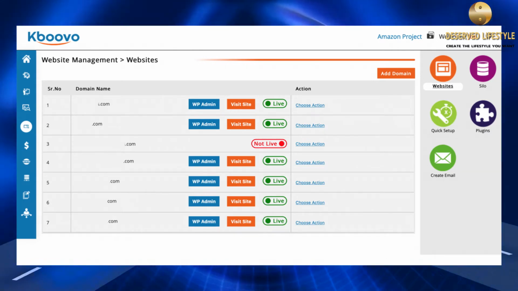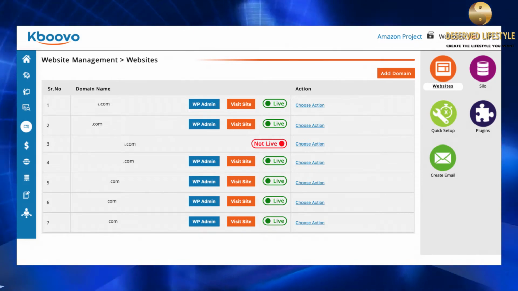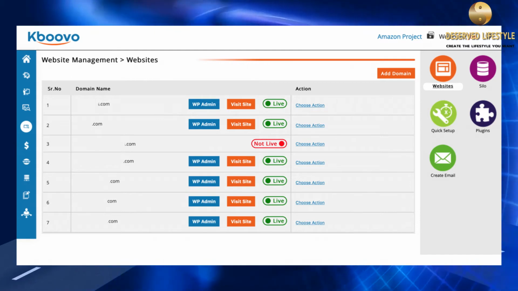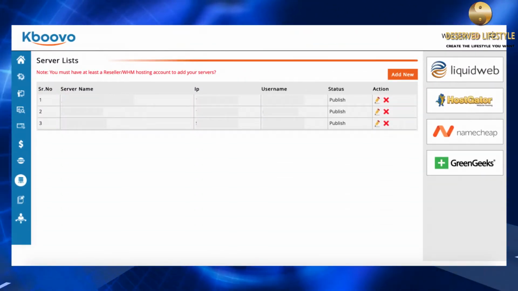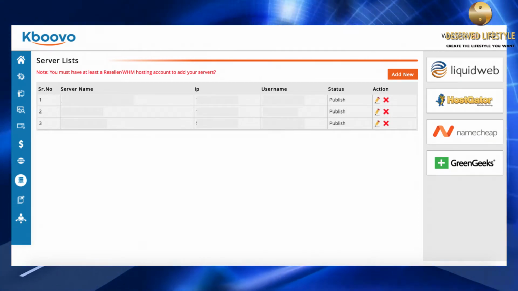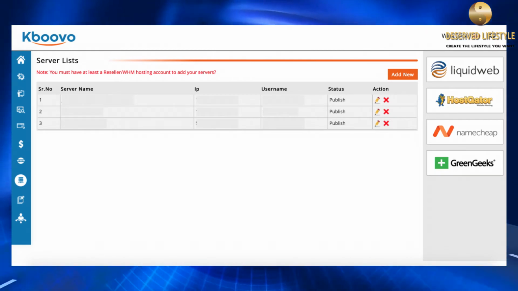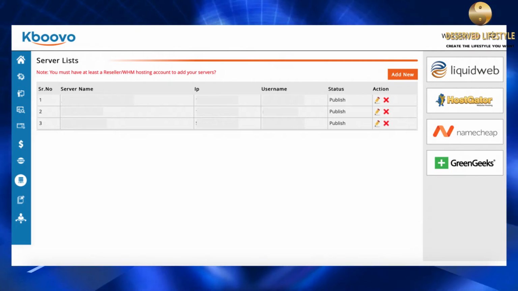Need to build a site in a hurry? Use the Quick Setup feature to have sites created in seconds. You can see the full features list when you click the Learn More link. Server Manager. You can host your website for free with Quovo's WordPress hosting, or you can easily add multiple VPS servers to host your own money sites, while still maintaining all of Quovo's amazing marketing and management features.